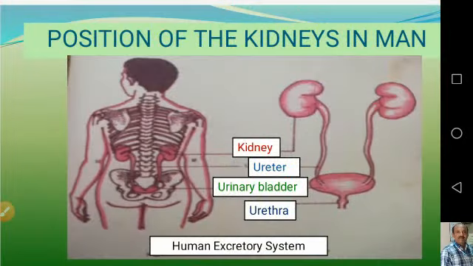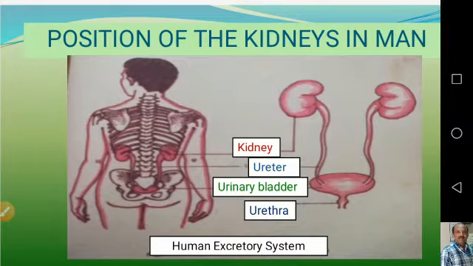Now let us look at the invertebrates. As I said, the metanephric kidneys are the main functional excretory organs in amniotes. Let us have a look at the excretory organs of man.